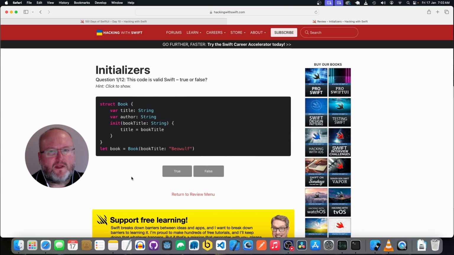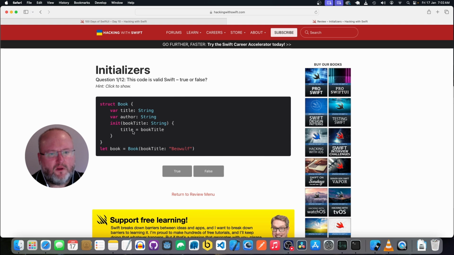Now I'm going to do the test for initializers. So we have a struct Book, the property title, which is a string, and a property author, which is a string, and an init method that takes in a string called bookTitle.